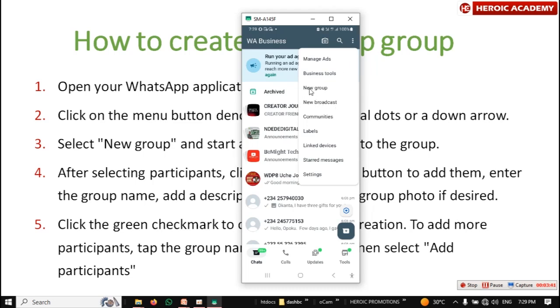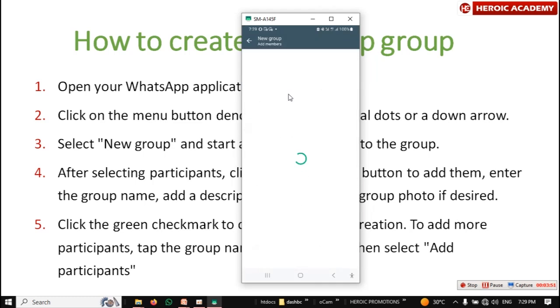Okay, so look for new group. You see new group. If you don't see new, maybe you might see something like create group or something similar. Just click on it. Then you select contacts you want to be in that group. Mine is loading because there are lots of contacts here.